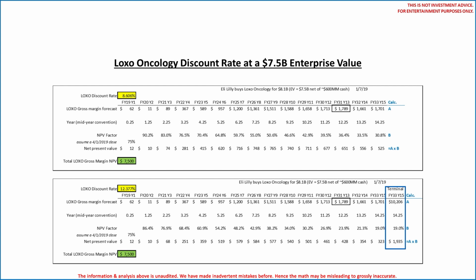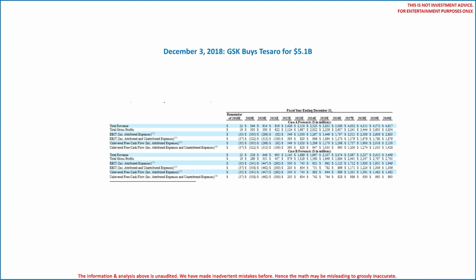Okay, let's fly through the last 3 because they are dated from 2018 and 2017. GSK announced it was buying Tesaro on December 3, 2018 for $5.1 billion. The press release notes the $5.1 billion includes the assumption of debt, so we are assuming they mean 5.1 in enterprise value. As you see here, Tesaro provided a case AAE and case B forecast. In both 12-year projections, Tesaro Management forecast revenues and hence gross margin to grow every year through the end of the forecast period in the year 2030.